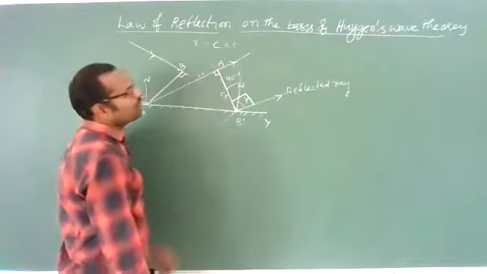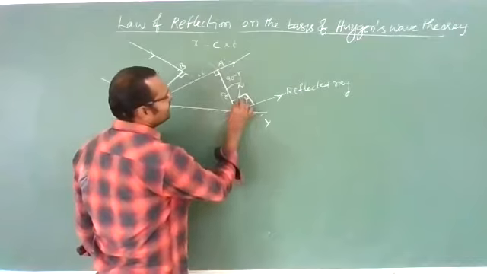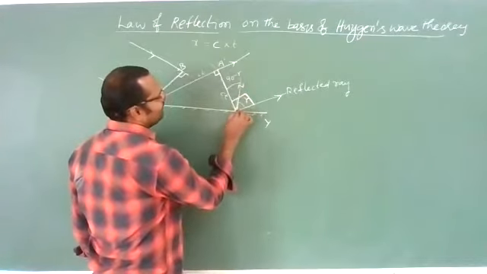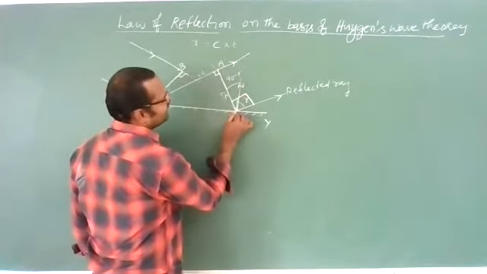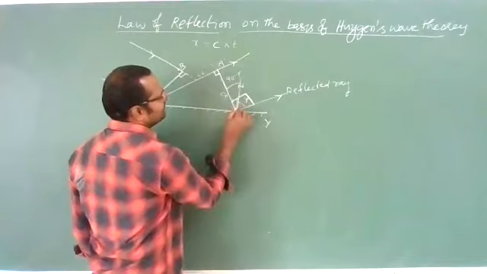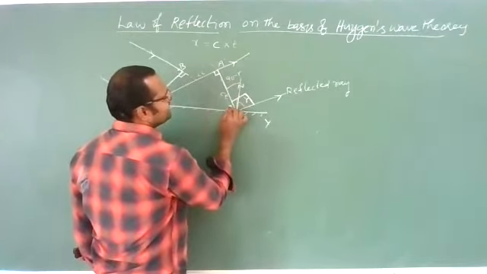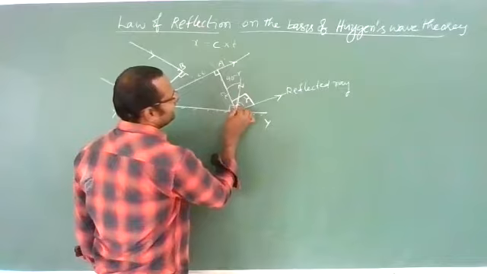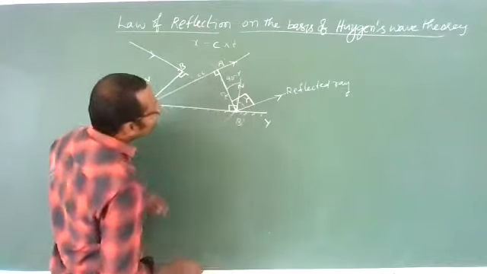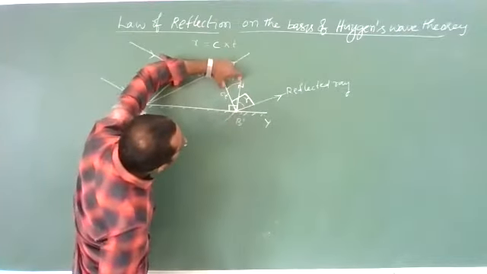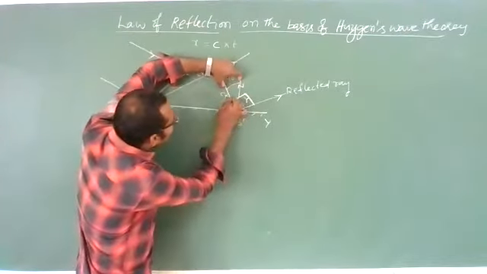Okay. And one more point, we know that this is the normal for this plane surface. Correct? Now this total angle is 90 degrees, and this angle is 90 minus R. Then what will be this angle?